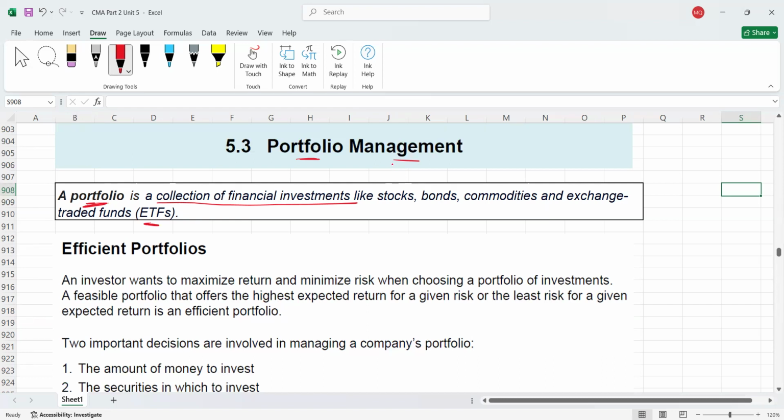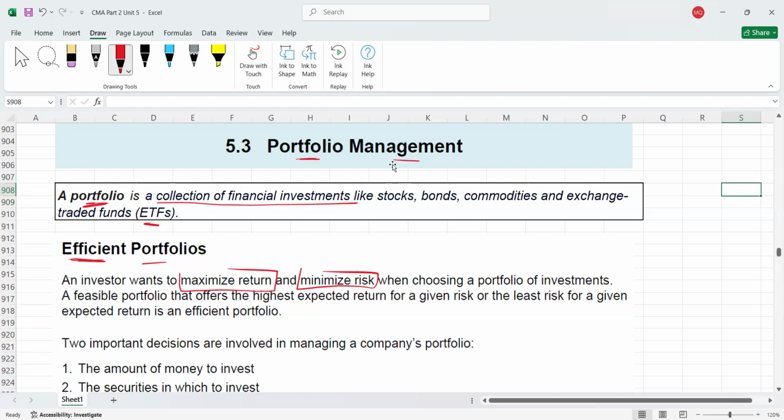So now what is the efficient portfolio? So guys, as an investor, obviously what do we want? Maximum return, right? We want to maximize the return, but we also want to minimize the risk at the same time. Okay, this is the wish of the investor. Now, which portfolio or which combination of investments will be considered as efficient or feasible? So simply these 2 points you have to remember.